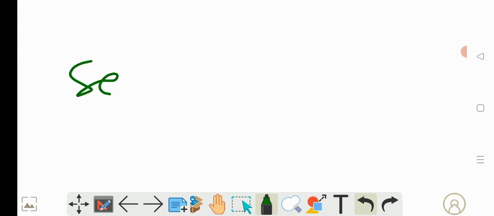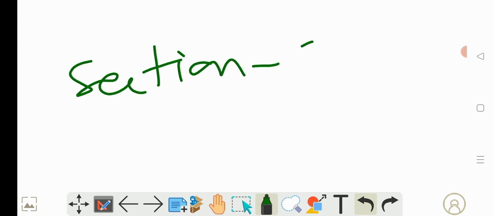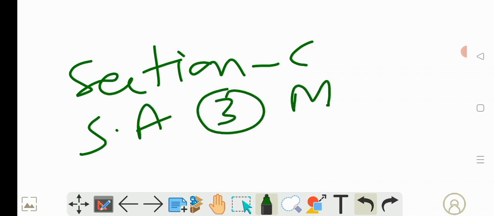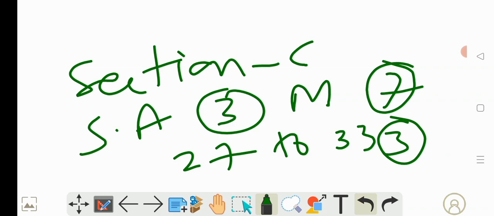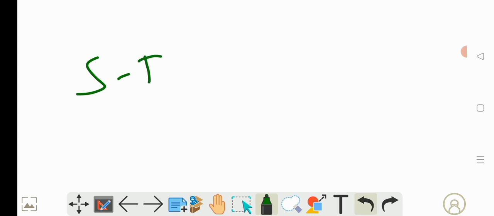Next, section C. Section C has short answers, which means 3 mark questions. The 3 mark questions are 27 to 33, that is 7 questions of 3 marks. In this also you have internal choice for 3 questions. And then you have section D, long answer.